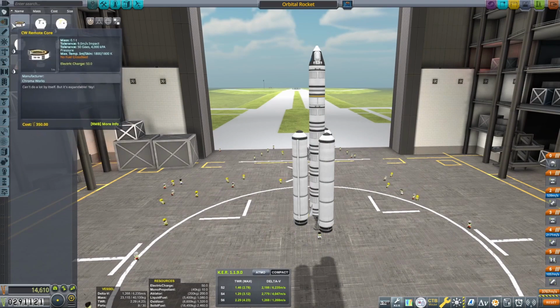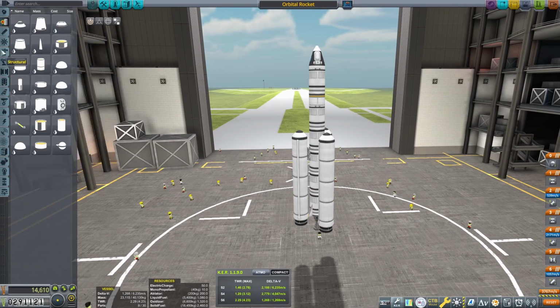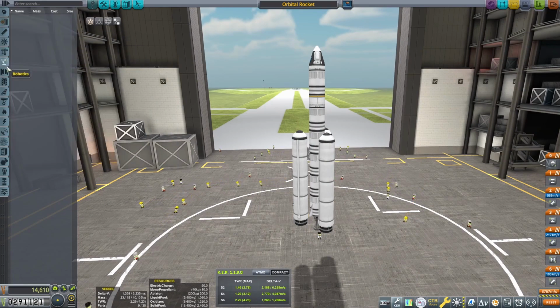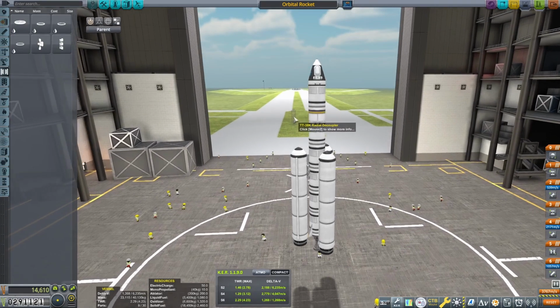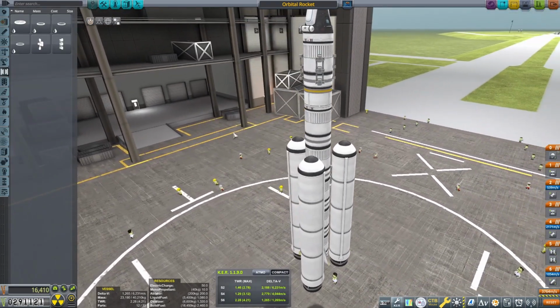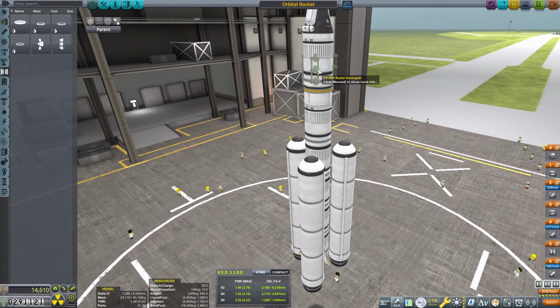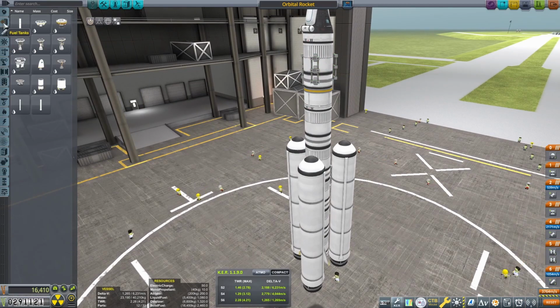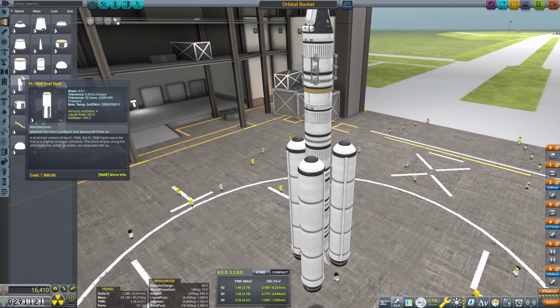Okay, we're going to do something similar to what we did for the Mun mission. I'm going to put some radial decouplers here, these guys, and we're going to attach them right here. We're going to need 4 of them, actually 3 might be fine. Yeah, we'll put them right there, and then we're going to put some fuel tanks over here.